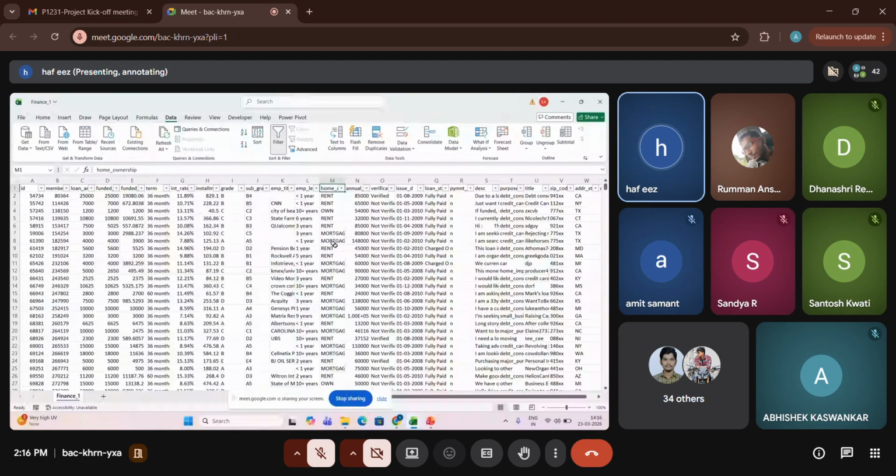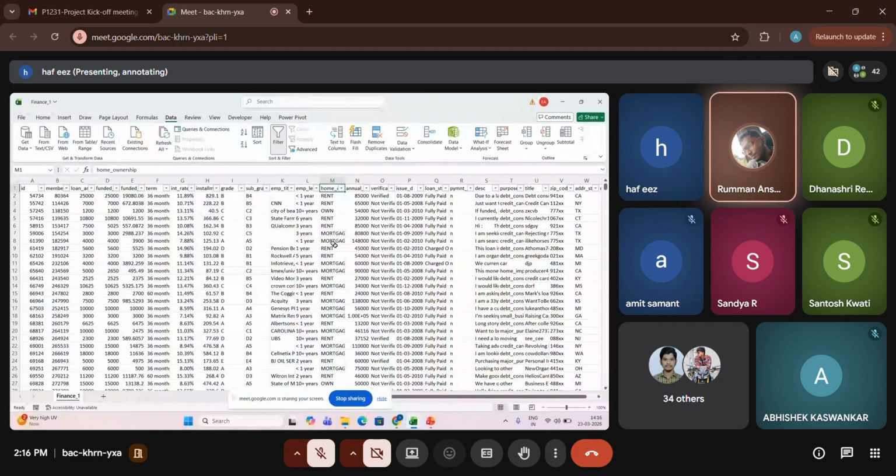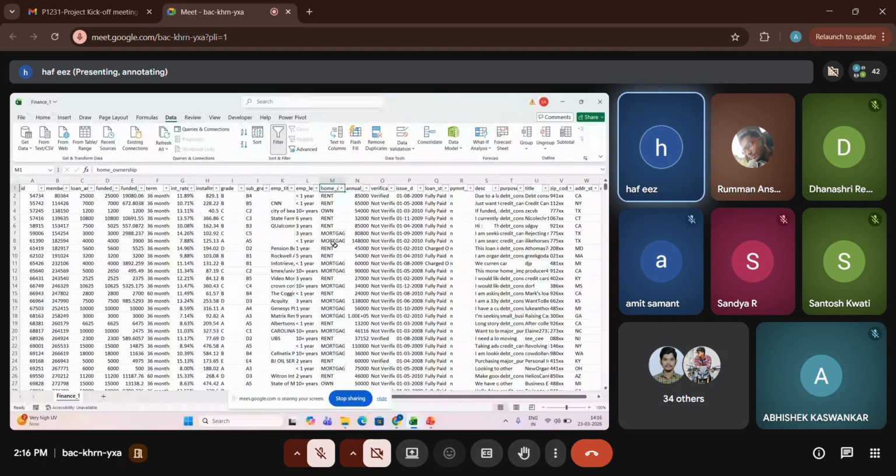Next week when you are coming, another 2 volunteers should represent the dashboard for Tableau. Next week, another 2 members. It should rotate like this so that everyone gets a chance to give a presentation. Understood, sir. Thank you so much.